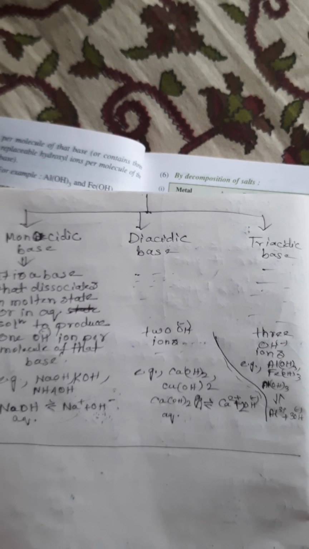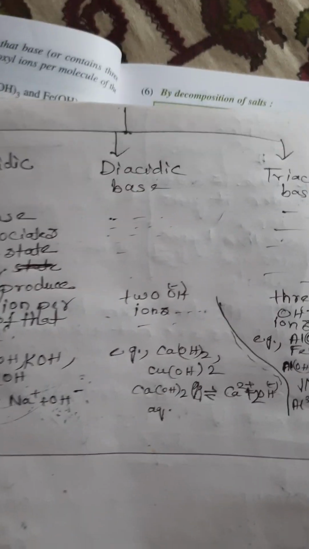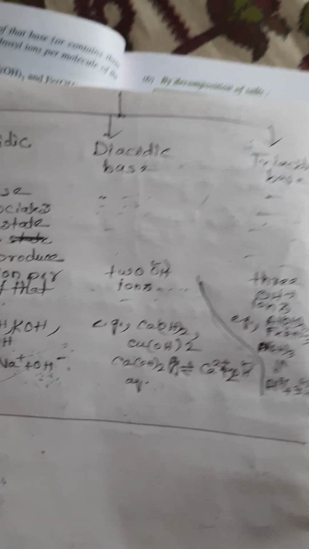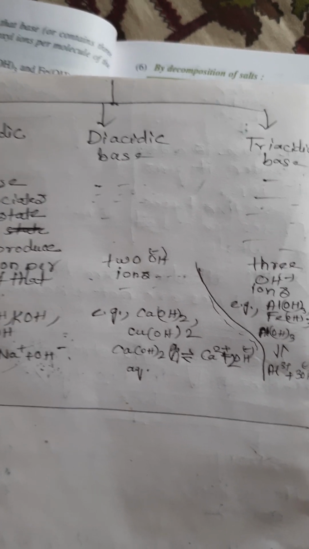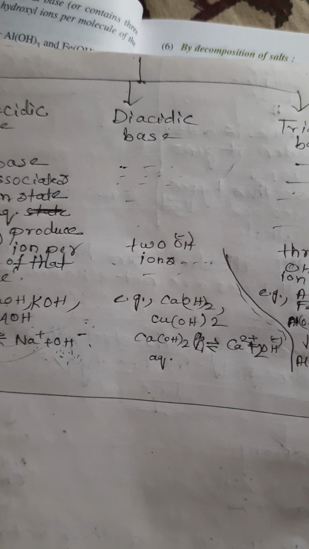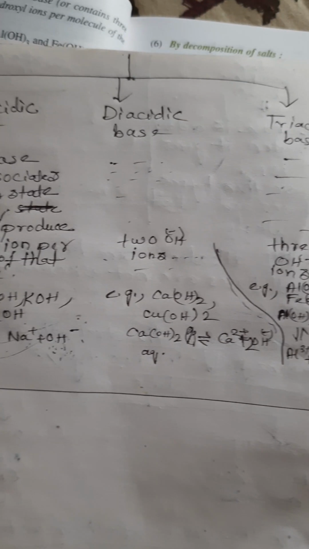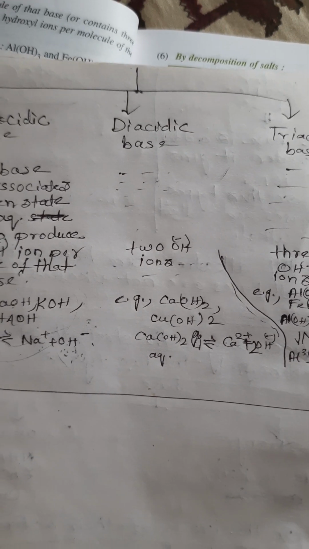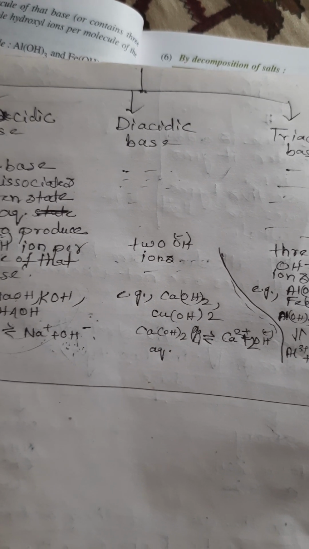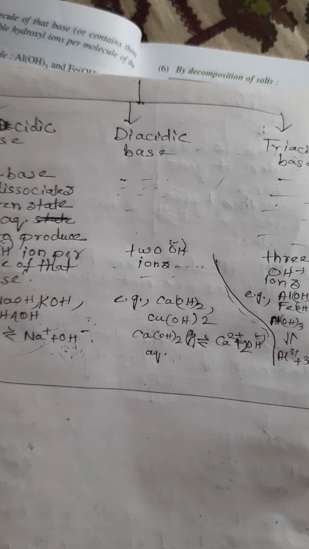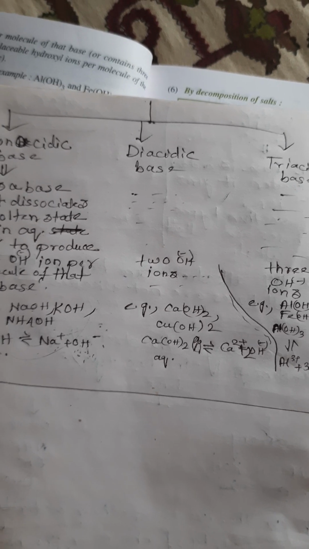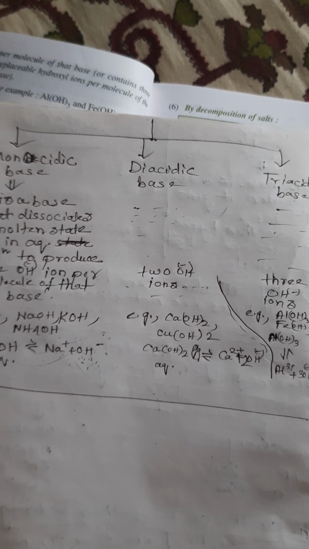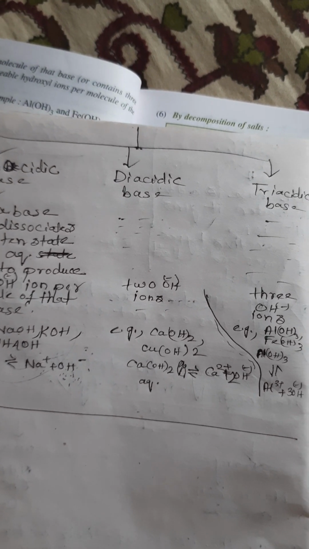So what will be the example? See, calcium hydroxide and copper hydroxide. When calcium hydroxide dissociates, it produces calcium ion and 2 moles of hydroxyl ion. That means it can be said to be a diacidic base.